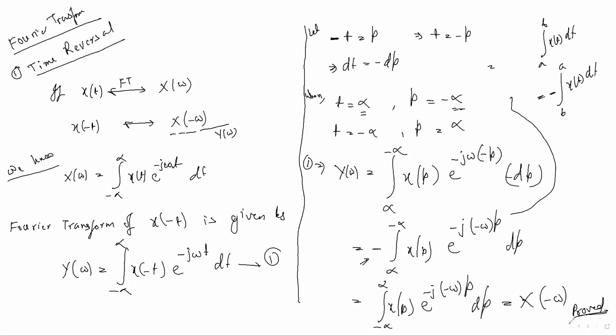So I think it's clear. When we flip the limit, it becomes positive because, as I have said here, if you flip the limit, then we have to give a minus sign in front of that. Like that, it gets positive, and finally we have got x of minus omega.